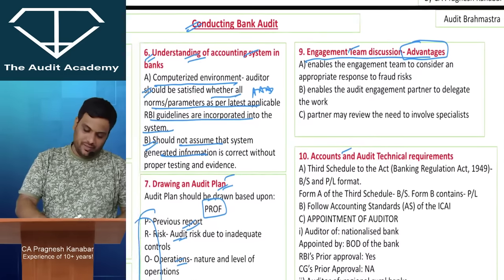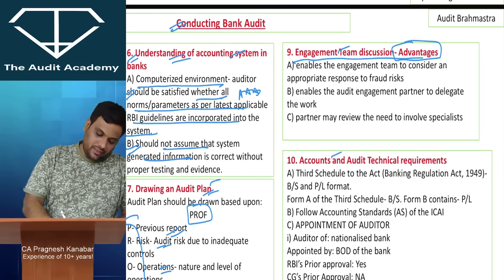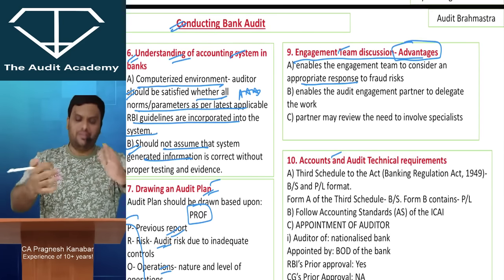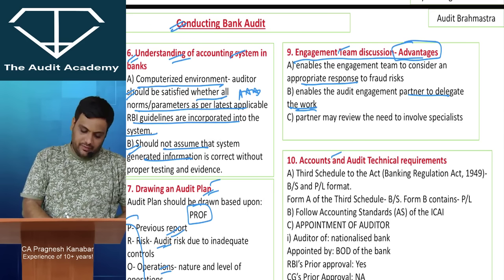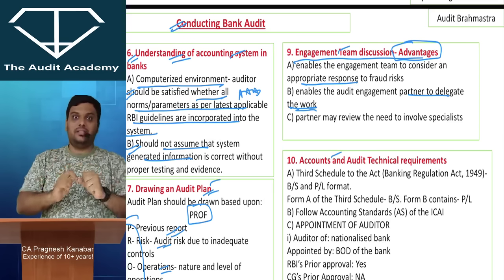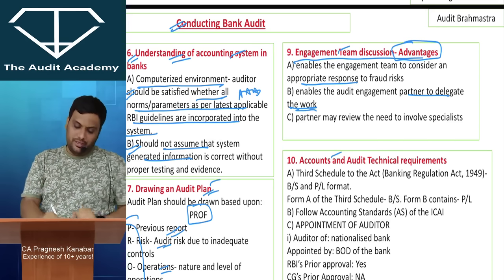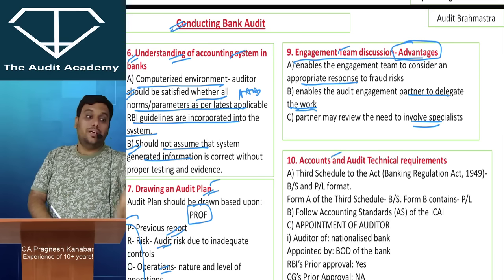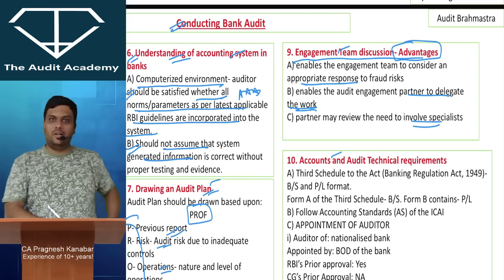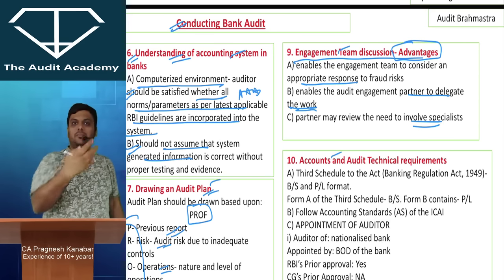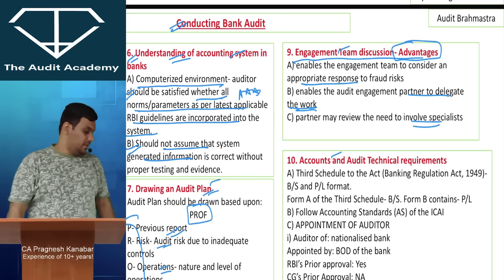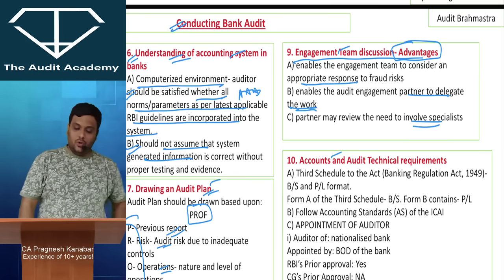It will enable the engagement team to consider an appropriate response. It will help the partner in delegating the work. It will help the partner to understand whether my team will be able to do this work or whether I need to involve a specialist. It will help the partner to understand whether the team has done the work properly or not. That is why we keep on discussing things. Common sense. Engagement team discussion, what are the advantages?